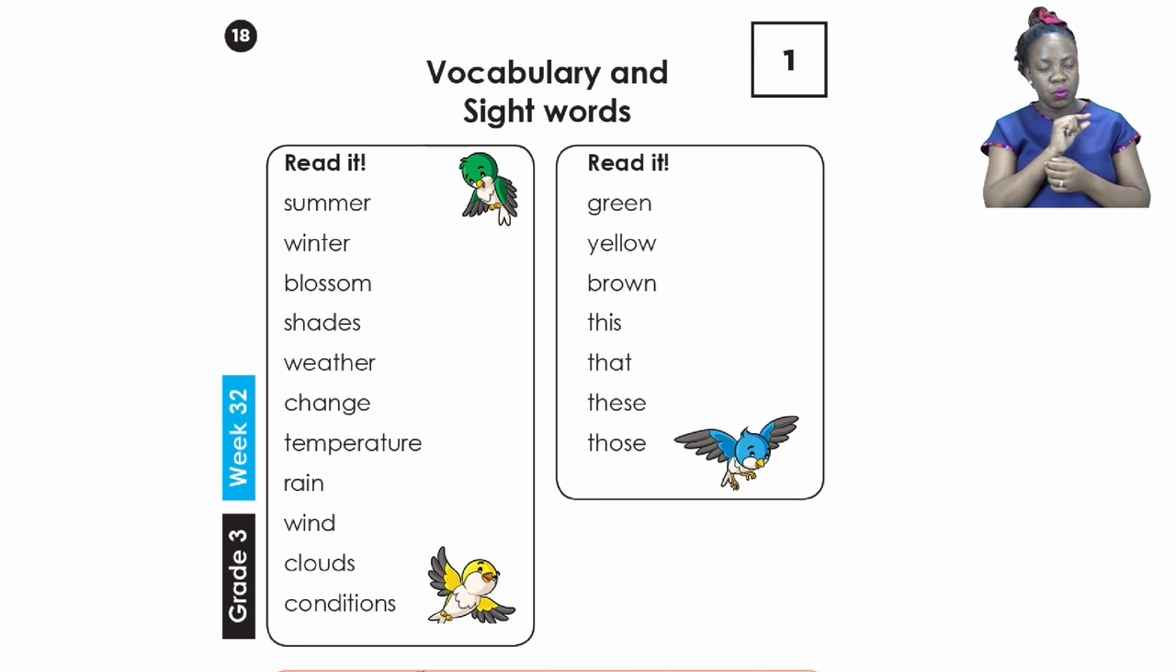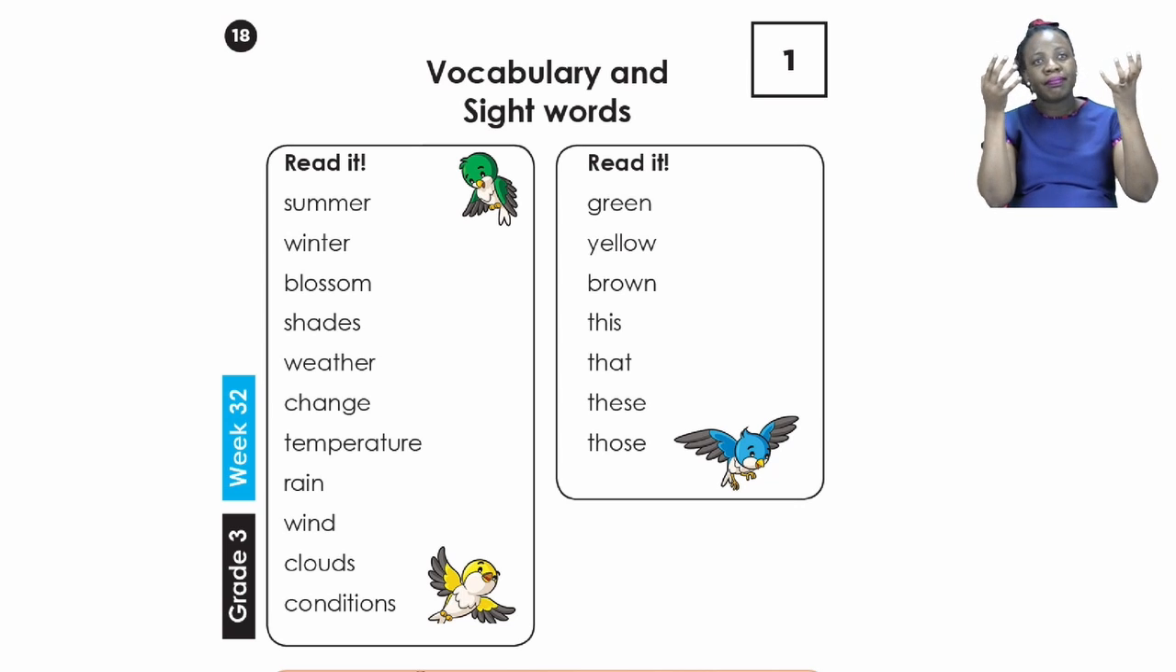Remember, vocabulary words are probably new words that we have not bumped into. And then sight words are the ones that we normally see when we are reading and writing, but we need to use often. Let's read our vocabulary words. We have the words summer, winter, blossom, shades, weather, change, temperature, rain, wind, clouds, conditions.